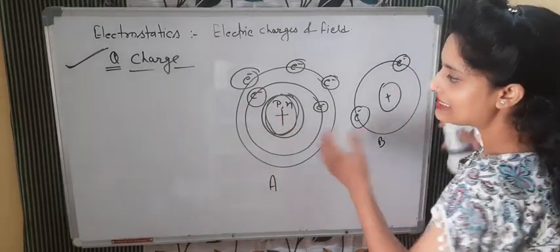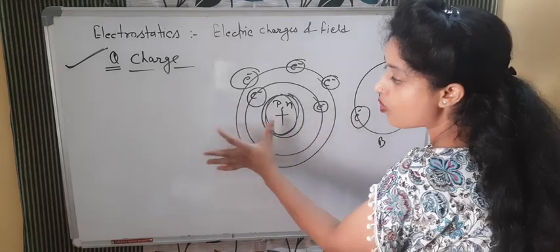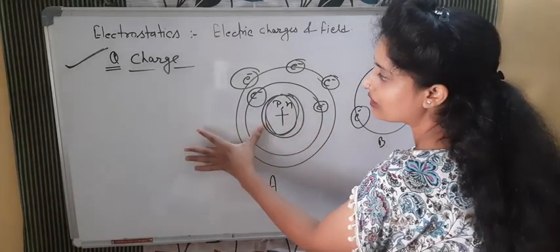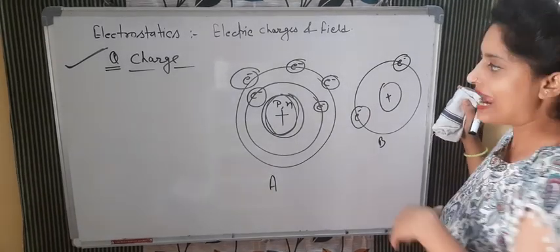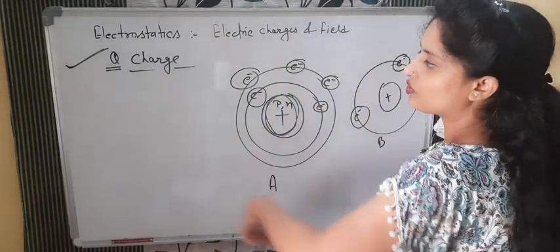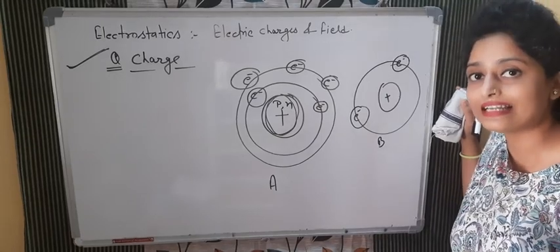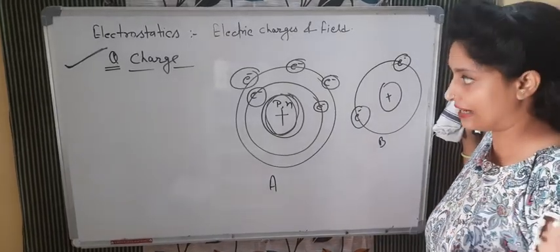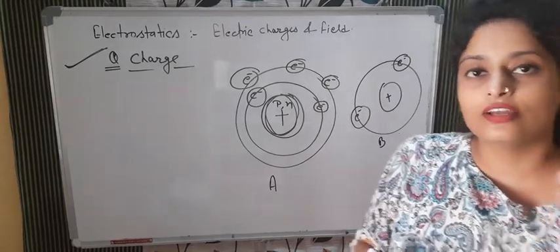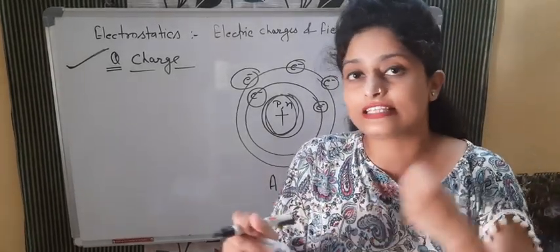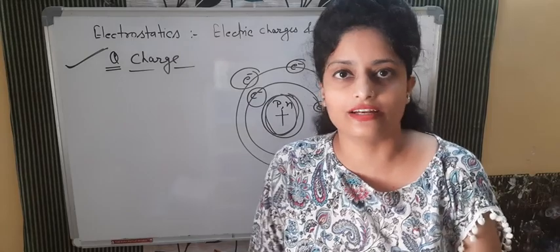But as the distance increases, the greater the distance from the nucleus, the lesser the force on that electron. The outermost shell electron is what we call the valence electron, the valence shell electron. When we rub, kinetic energy is transferred into thermal energy.